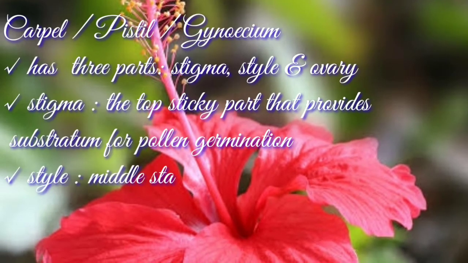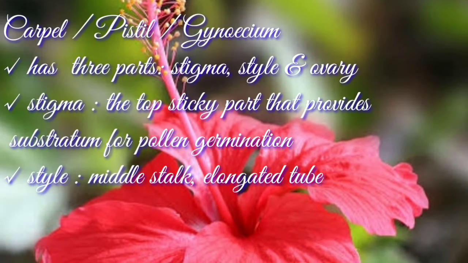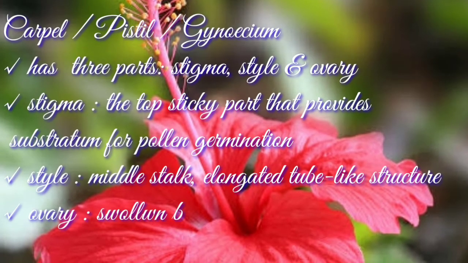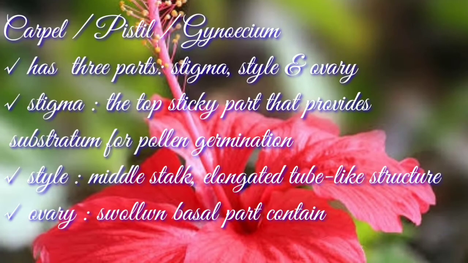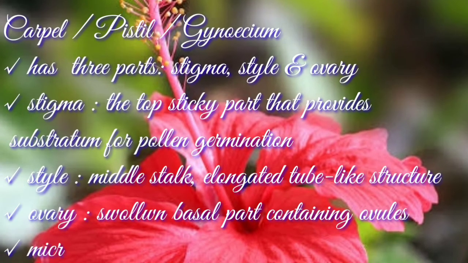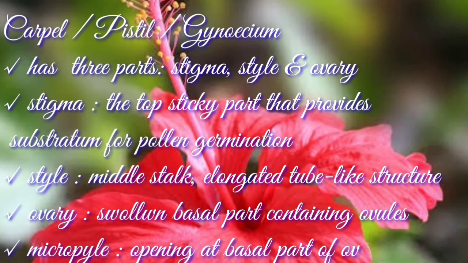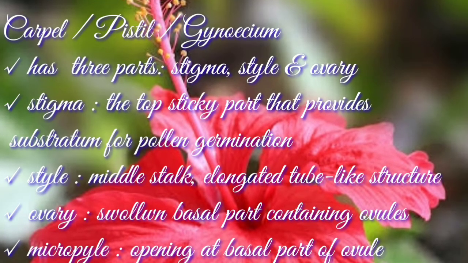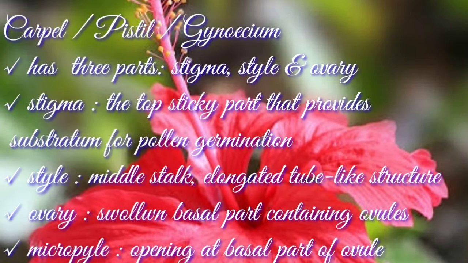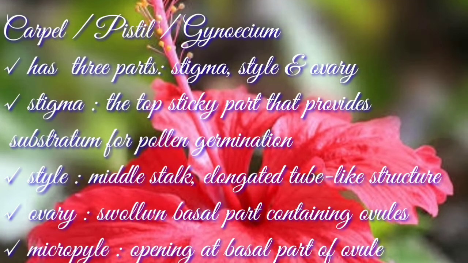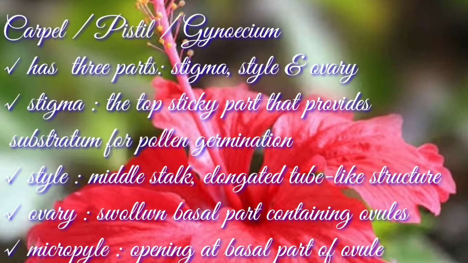The top sticky part is known as stigma. The sticky nature of the stigma helps in adherence of pollens onto it. It also provides substratum for pollen germination. The middle part or stalk is called as style. It is an elongated tube-like structure.